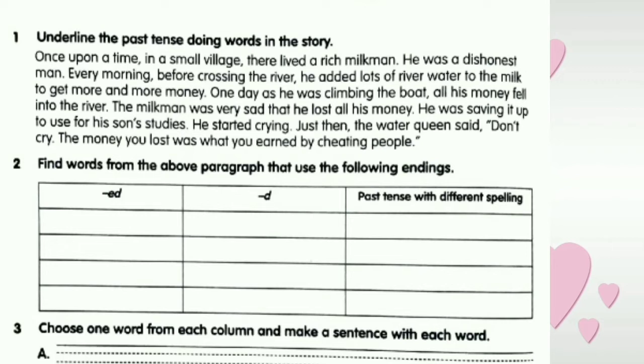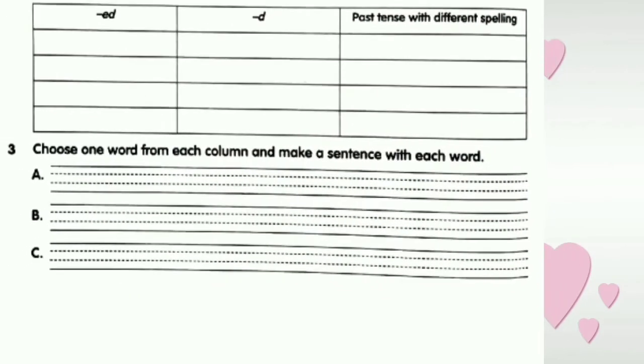Likewise, you have to find out the past form of the words. And question number 2, find words from the above paragraph that use the following endings: ed ending, d ending, and the past tense with different spelling. You have to find out here. And 3, choose one word from each column and make a sentence with each word.